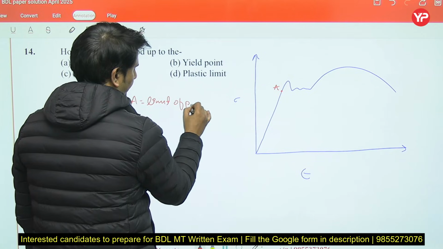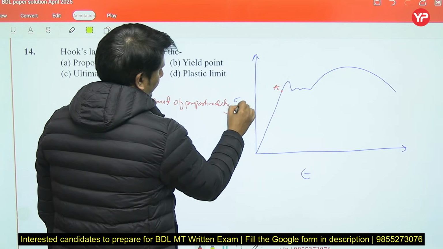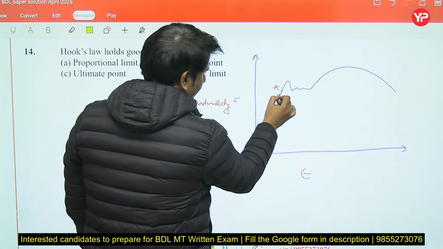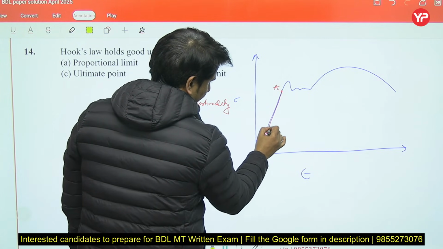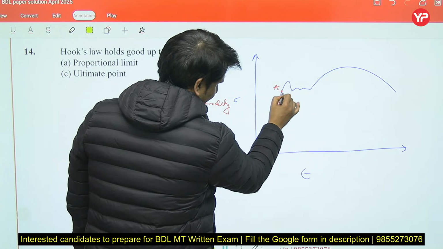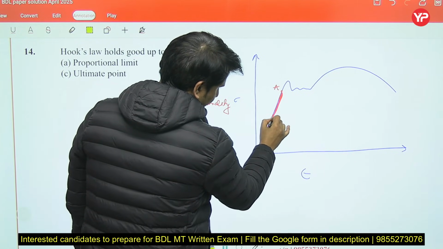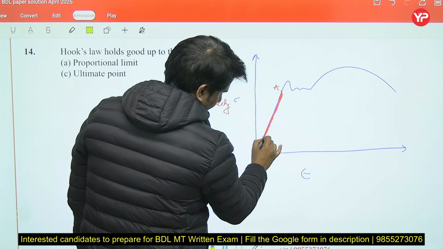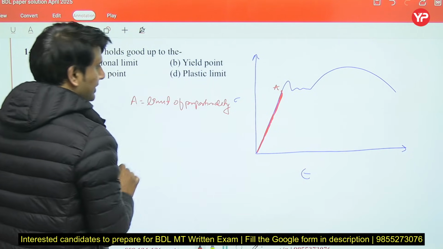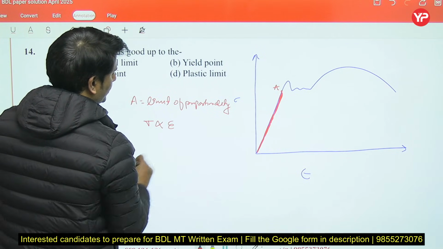Up to this point, your line will be exactly linear. This is the linear portion of the curve, which means that stress is directly proportional to strain.